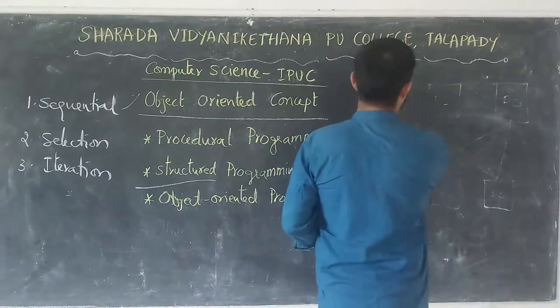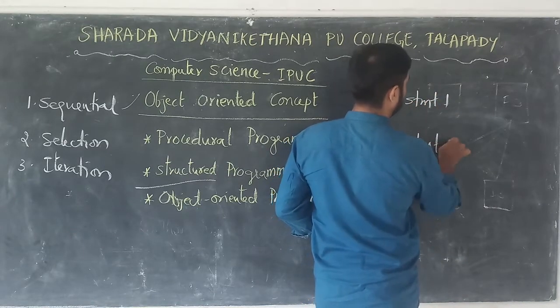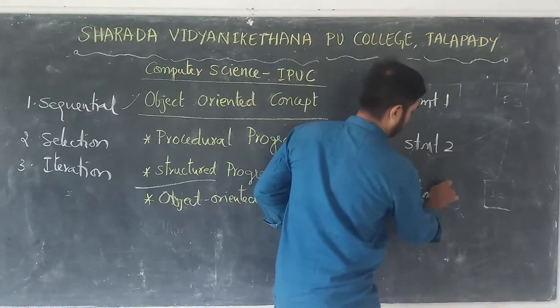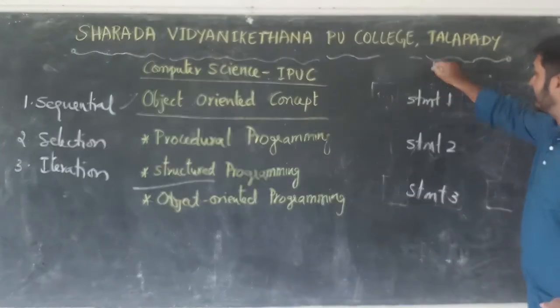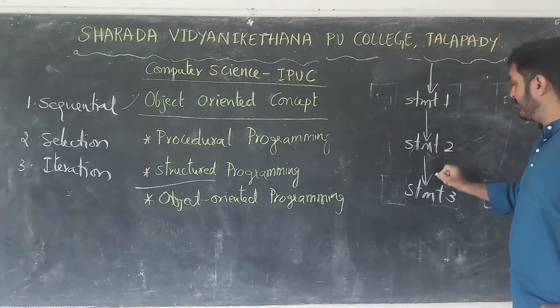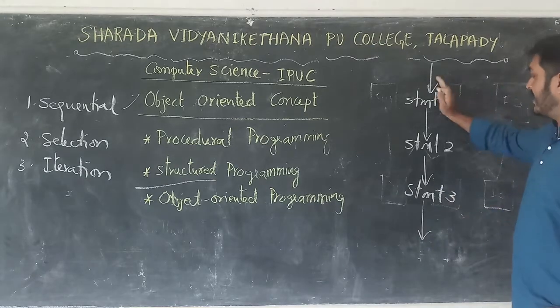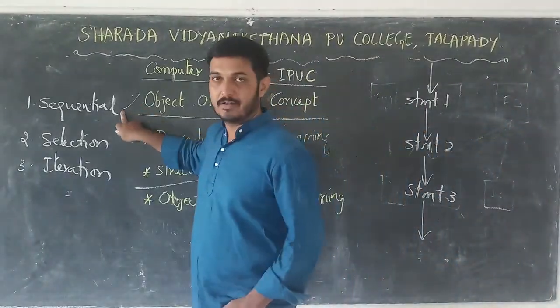We have three statements: statement 1, statement 2, and statement 3. First it executes statement 1, then statement 2, then statement 3, and so on. This type of execution of statements is called sequential.